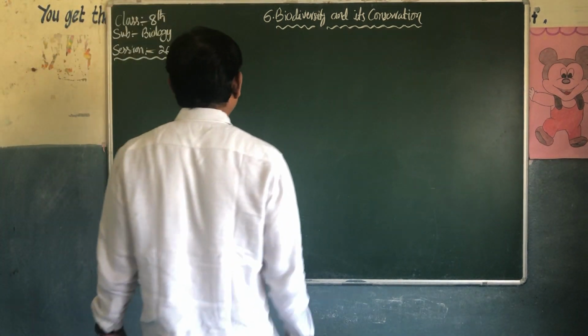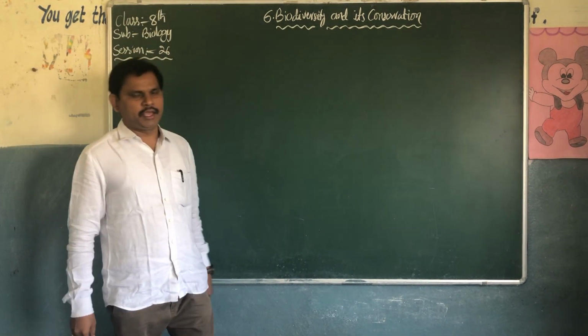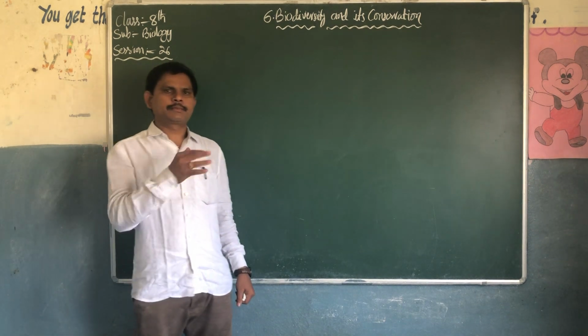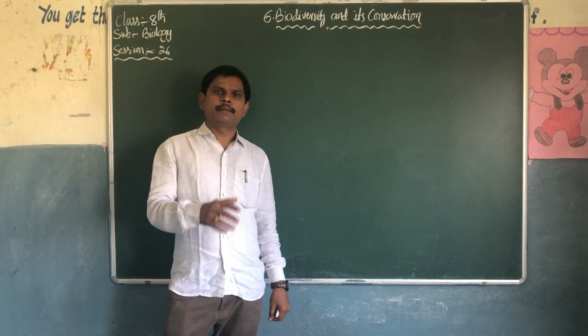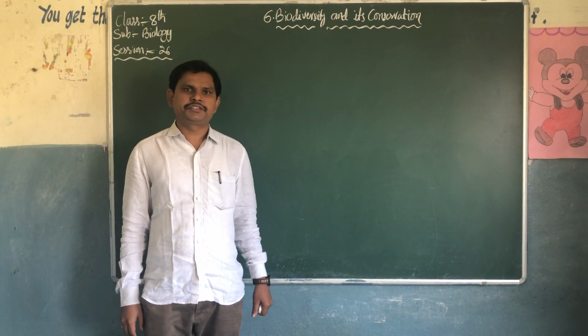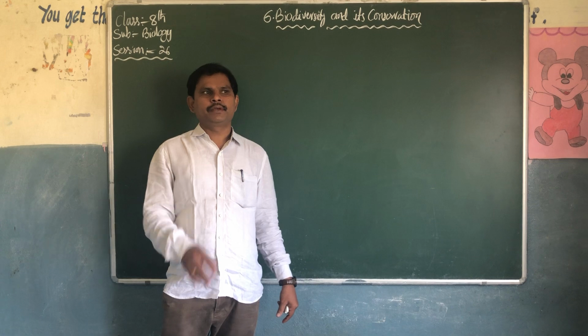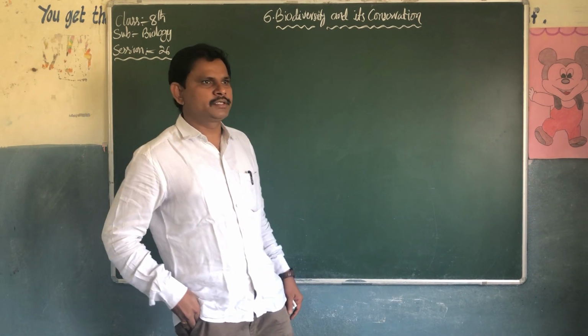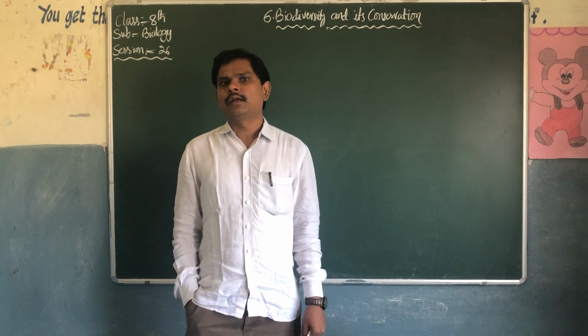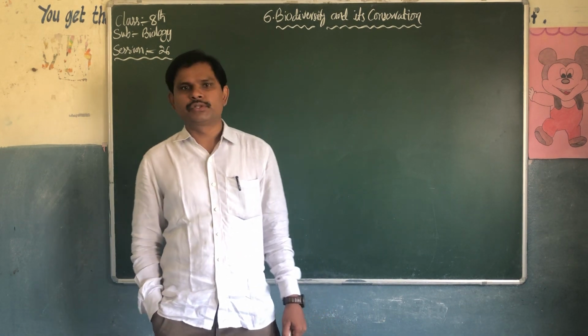There are so many variations. Even in the same class, the same species, the same group of people, we can see different types of variations, huge variations and small variations. We can see them in animals, in plants, and in human beings also.